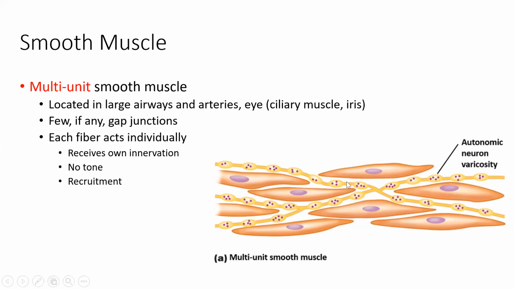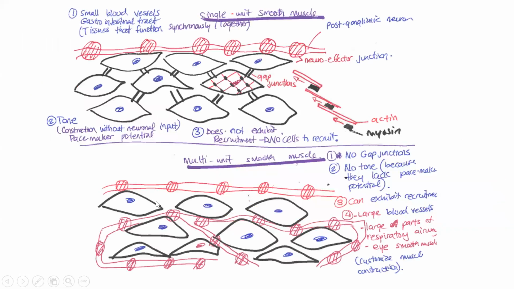So if I've got 3 cells that are contracting and I want to produce more tension or force, because each of the cells is acting as its own boss, its own unit, so to speak, I can recruit another cell, and another cell, and so on, and increase the amount of tension or force that I'm producing that way. Here's a summary diagram, which is pretty much everything that I just said, but a way to draw it out and visualize it on your own. I encourage you to draw this out, and I'll make these drawings available on Brightspace in the event that you want to compare them to what you drew on your own.